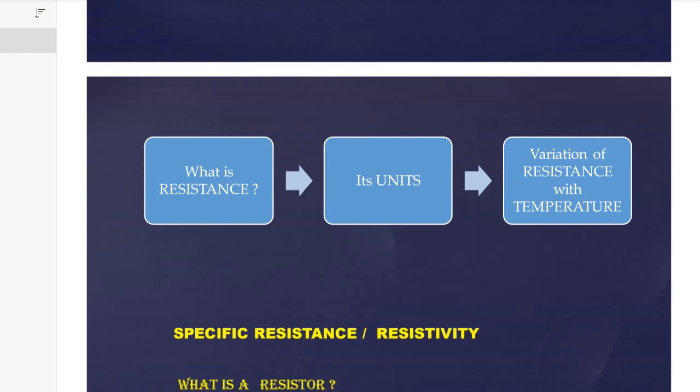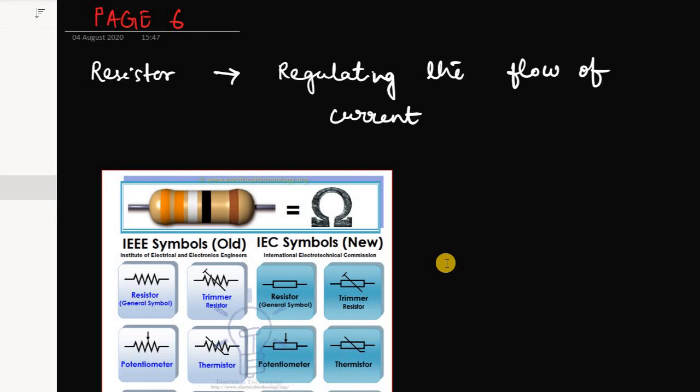Now I will go to the last part. What is a resistor? A resistor is actually a combination of known resistances, and we make it according to our purpose for regulating the flow of current. You can see here I have given a picture of a particular resistor. Now what is its unit? Ohm basically. I have taken this picture from electricaltechnology.org. You can also search for yourself if you want to.